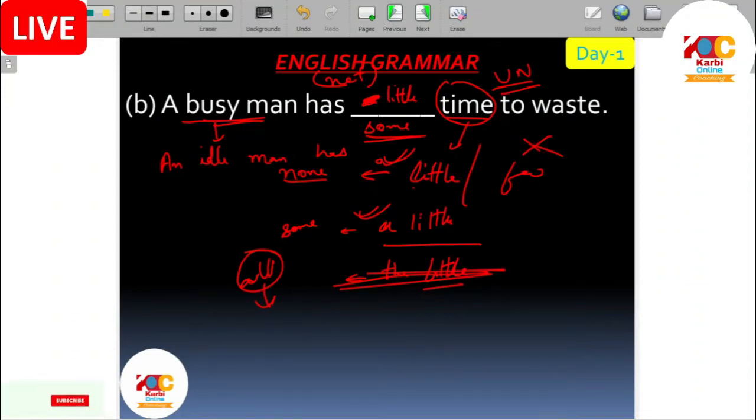An idle man has lots of time. We can say an idle man has much time to waste, meaning a lot of time. But we cannot say many before time. We have to use much. This is the difference between much and many.